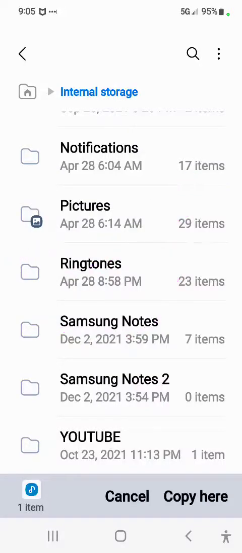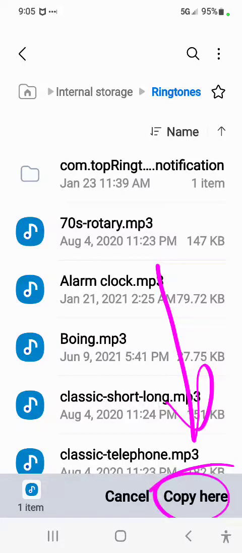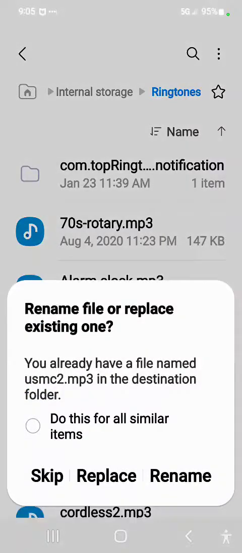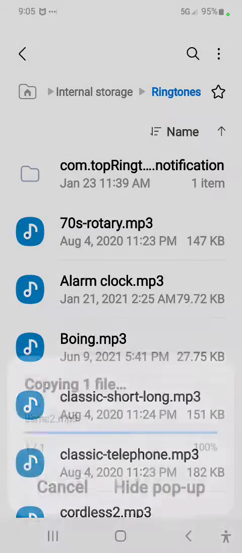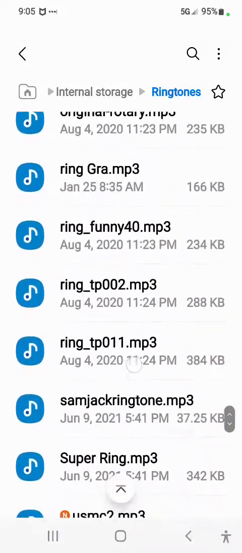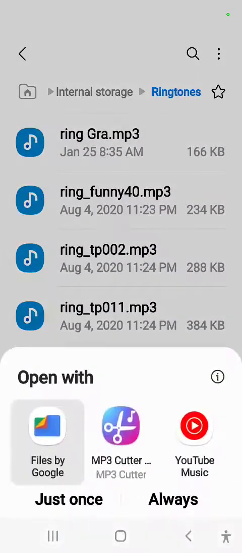Ringtones. Select that, and now you notice the copy here is black. It's not gray. So you just select that copy here, and it will move it to the ringtone folder. See, now we're in the ringtone folder. Watch it. It'll be here in alphabetical order. BQRST. See, there it is right there.